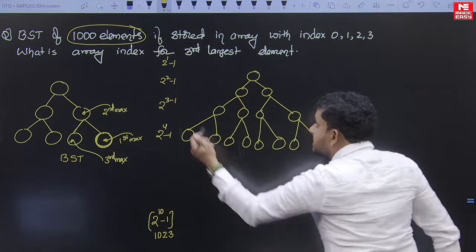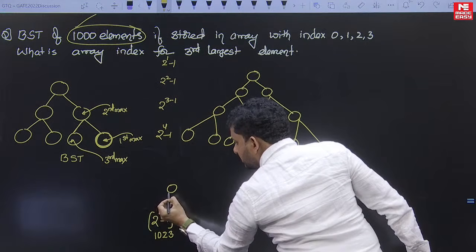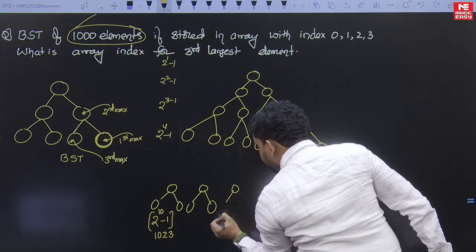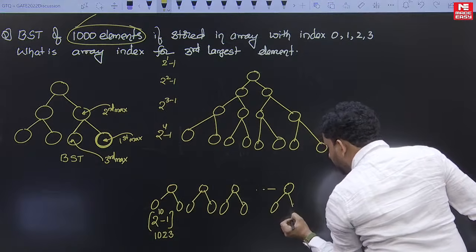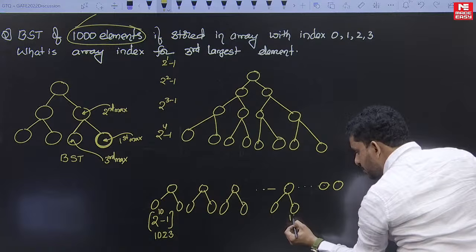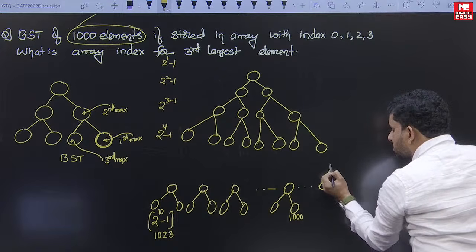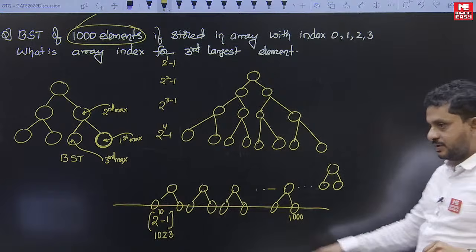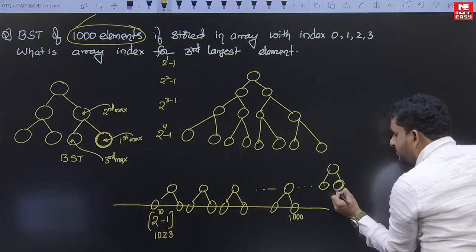So 1023 keys are not there, only 1000 keys are there. That means the last level is not fully loaded. Assume the last level is not fully loaded, and a few remaining keys are there, till 1000 only, and the rest is not loaded fully. Because of that the first maximum is not in the leaf nodes, okay. So the last key of the previous level.